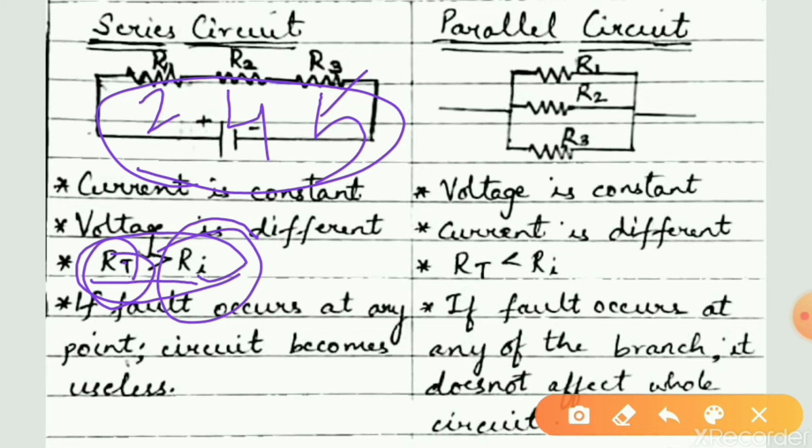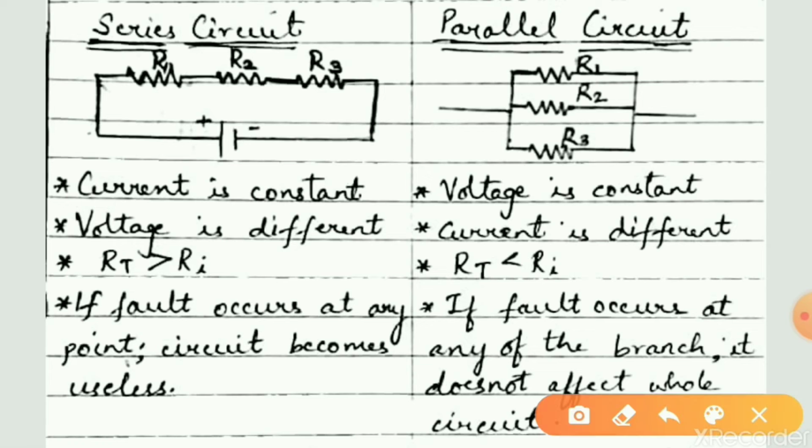If a fault occurs in any part of a series circuit, then the whole circuit becomes useless. That is, if a fault occurs at this point of the circuit, there won't be current flow in the circuit. As a result, the series circuit won't function at occurrence of any fault.